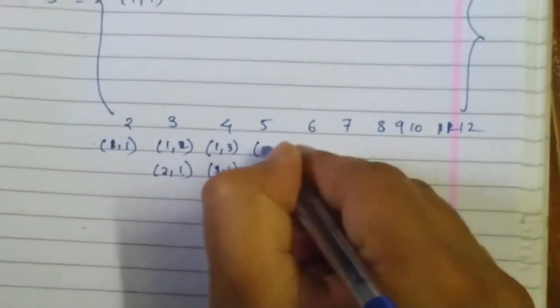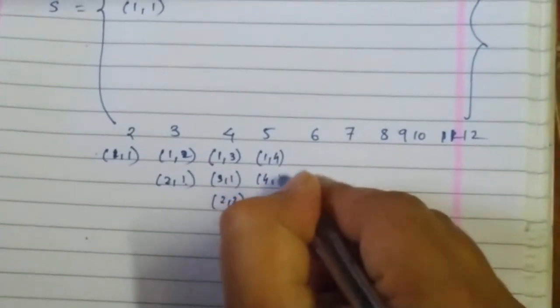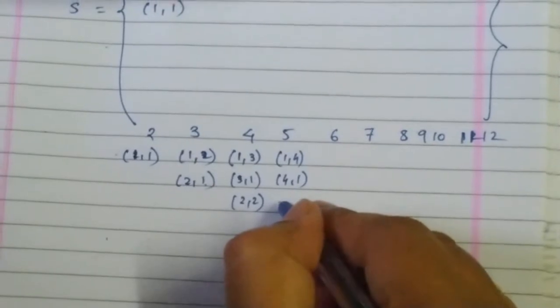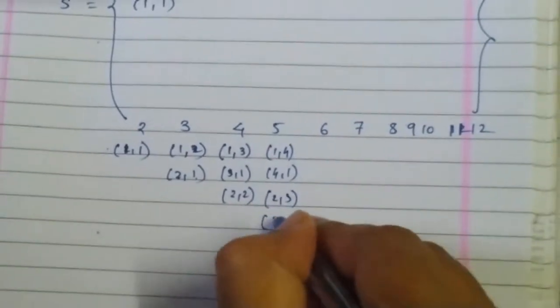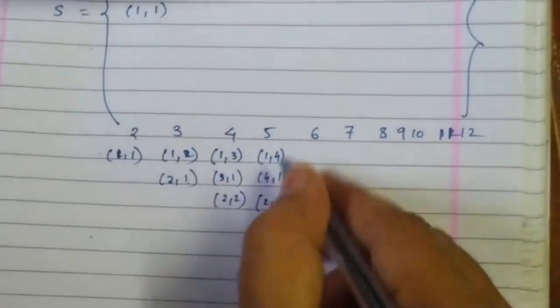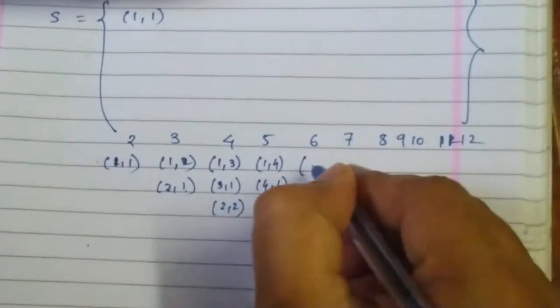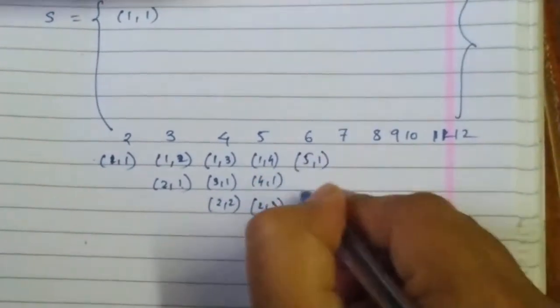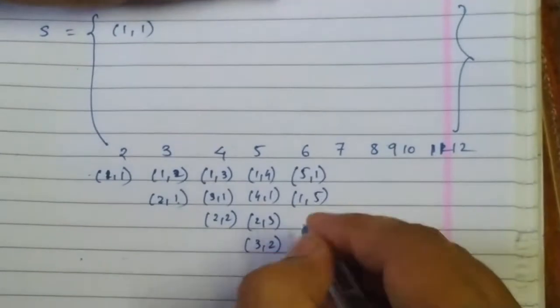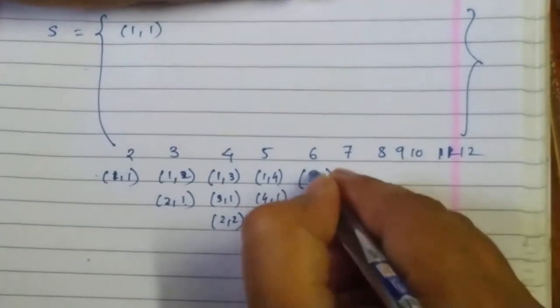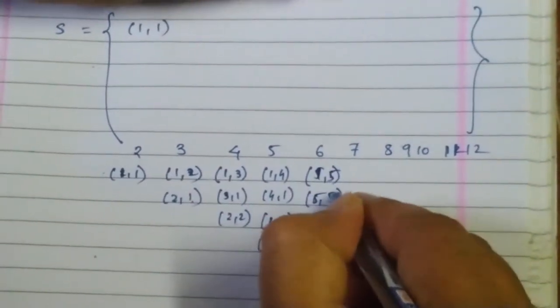For 5, I have 1 4, 4 1, next 2 3, 3 2. Any other possibilities? No. For 6, sorry, here I'll write 1 5 and here I'll write 5 1.